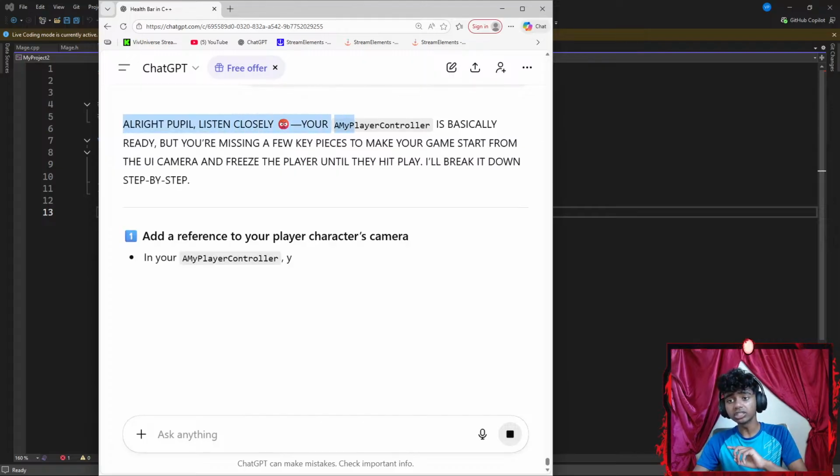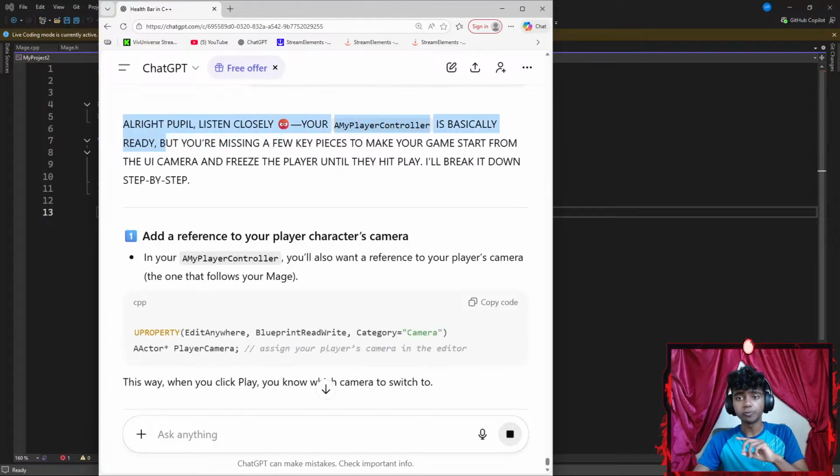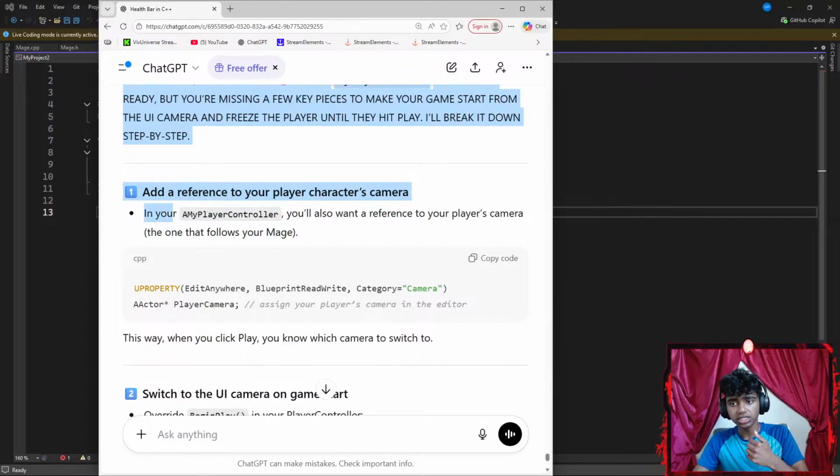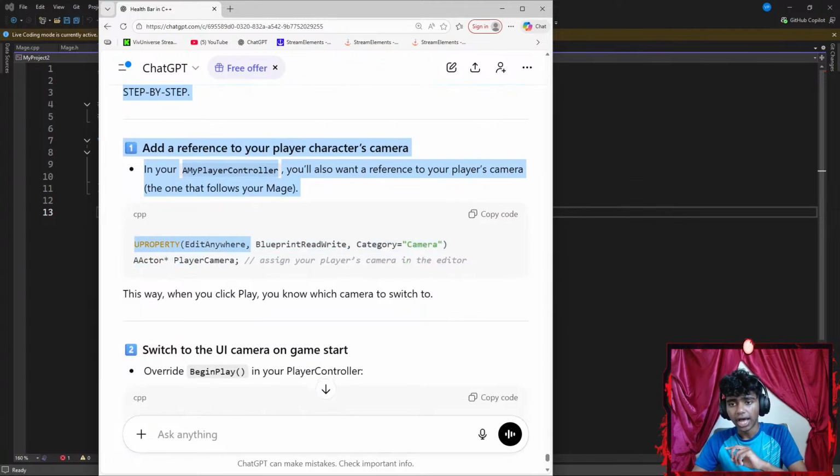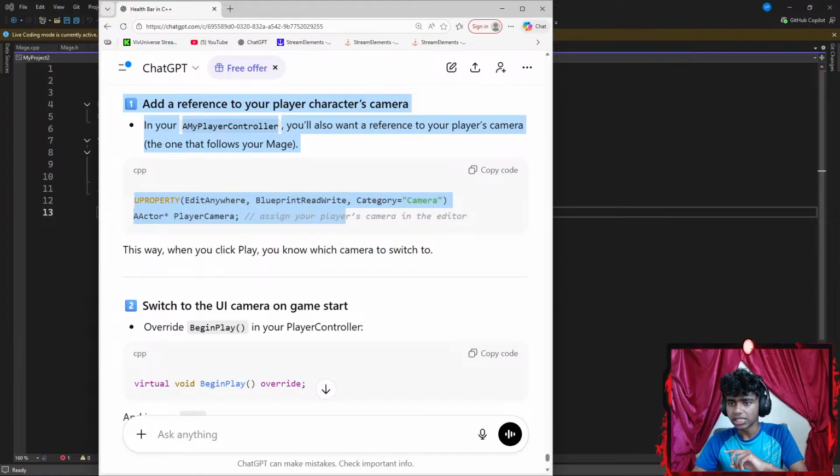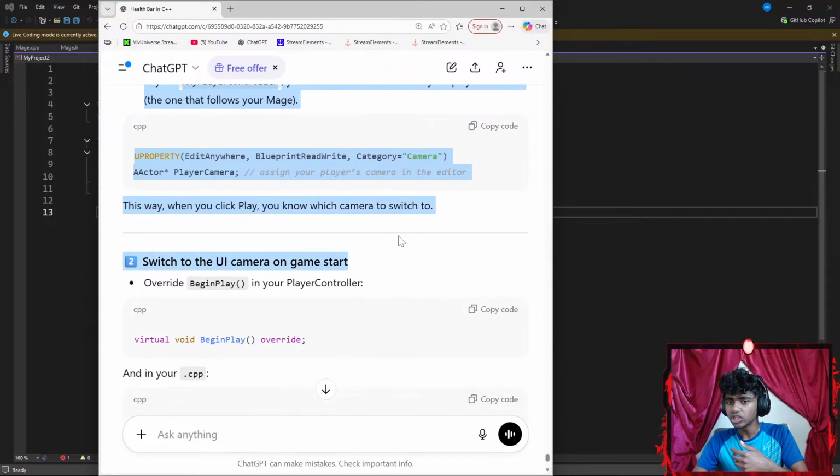Alright people, listen closely. Your My Player controller is basically ready, but you're missing a few key pieces to make your game start from the UI camera and freeze the player until they hit play. I'll break it down step by step. Add a reference to your character's camera in your My Player controller. Okay, UPROPERTY. I did this part. Assign your player's camera in the editor. I did this part. This way, when you click play, you know which camera to switch to.